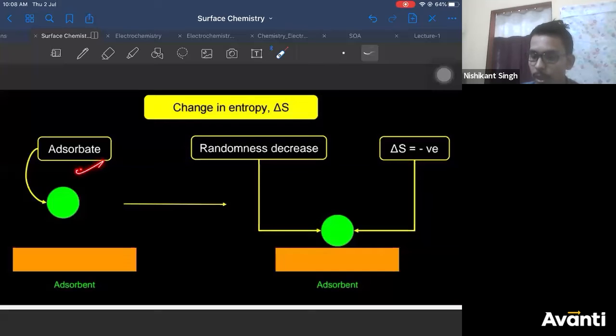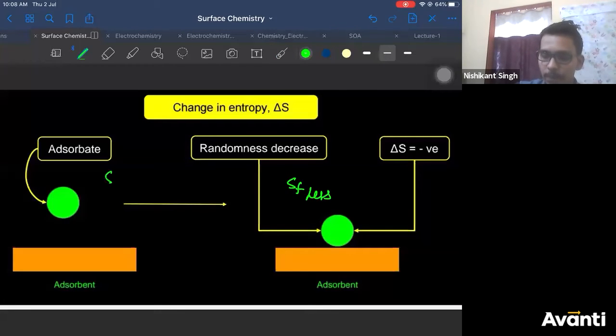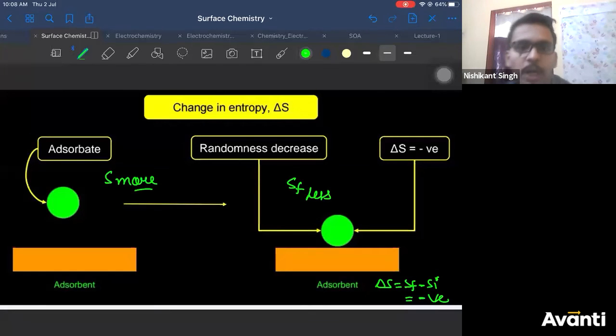Due to adsorption, randomness decreases. Randomness is nothing but entropy. So entropy final is less, entropy initial is more. So delta S is S final minus S initial. It will come out to be negative. Entropy decreases, delta S is negative.